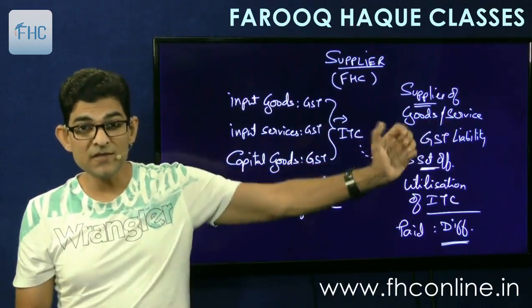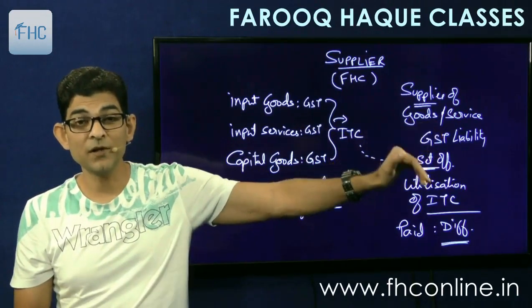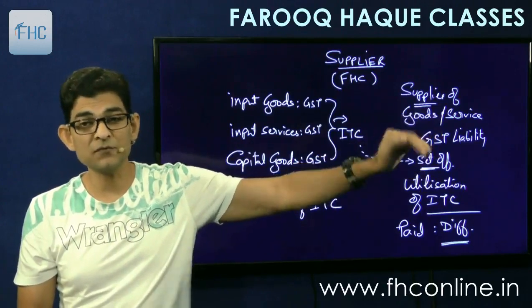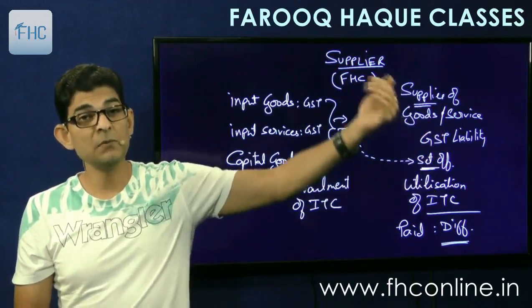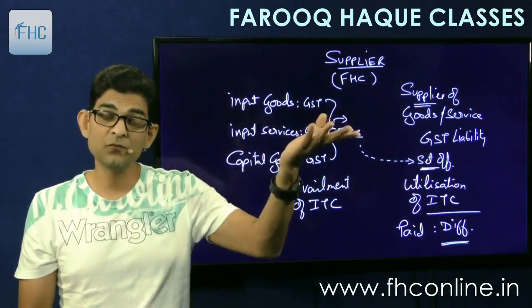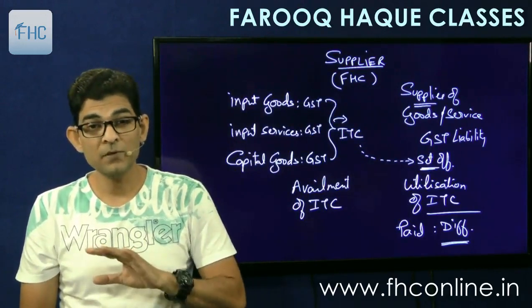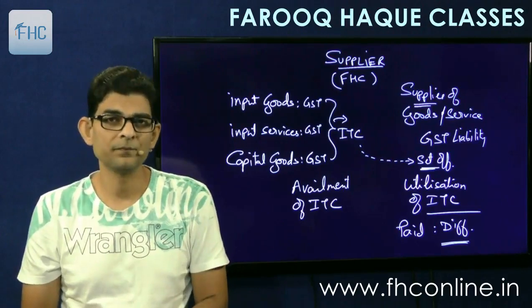Sometimes the liability is less and the credits available are more. Liability is 5,000 but credit available to me is 7,000. So I will set off this 5,000 in my credit account itself, and I'll still be left with 2,000 credit that will be carried forward to the next month. Okay, and what will be my cash liability? Nothing, 0.